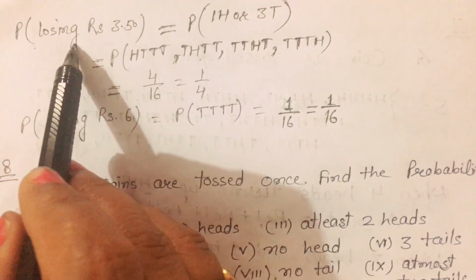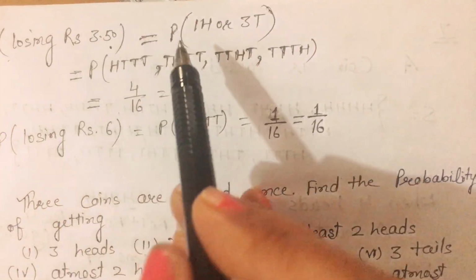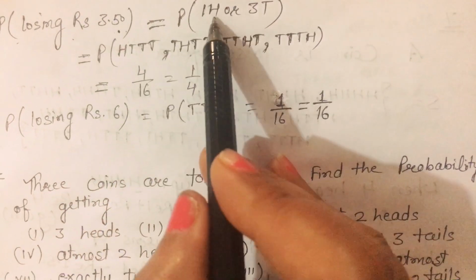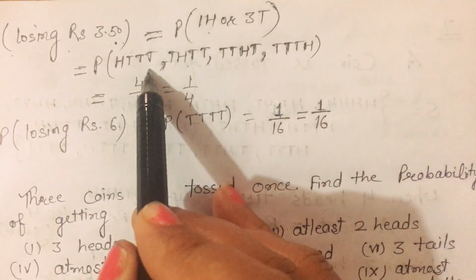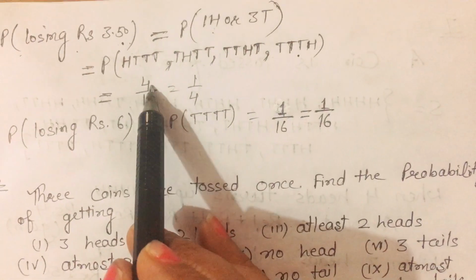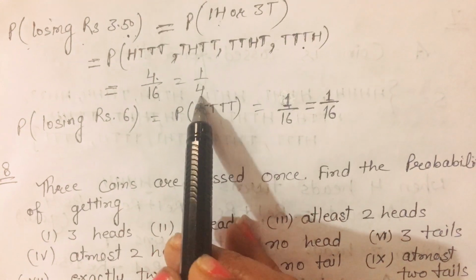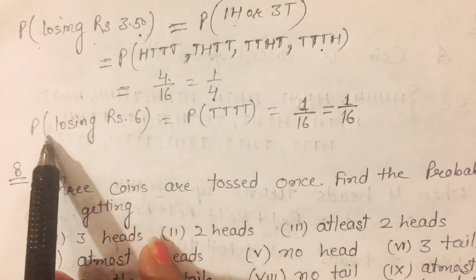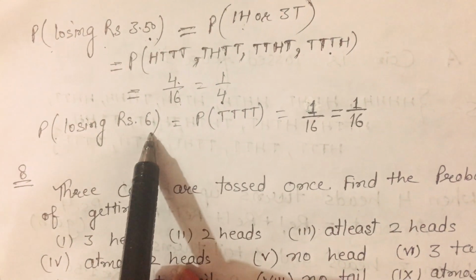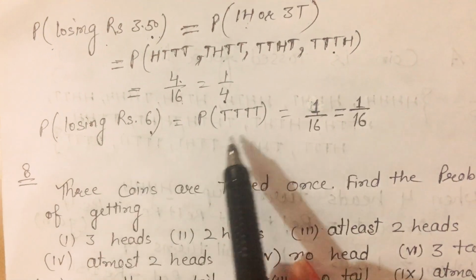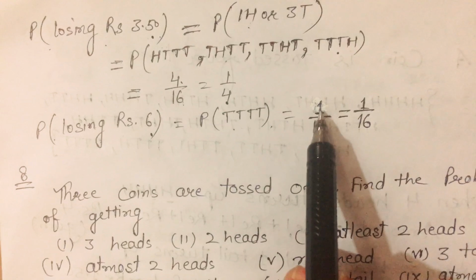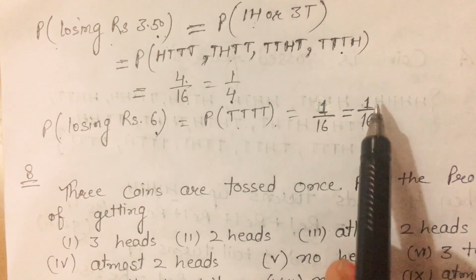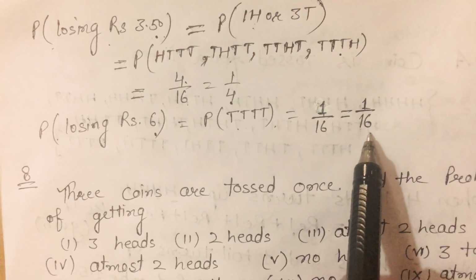Find the probability of losing ₹3.50. In this case 1 head and 3 tails come. So 1 head and 3 tails, these are 4 cases. Then 4 cases upon 16, then what is probability? 1/4. And the last case, probability of losing ₹6, then there are 4 tails. How many times do 4 tails come? Only 1 time. So favorable is 1, total are 16, then probability is 1/16.